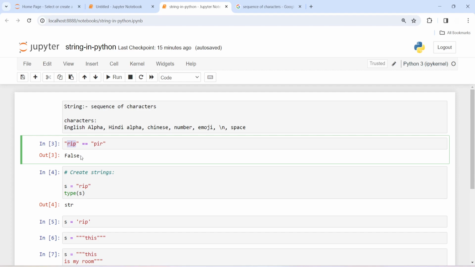So we can't say that a string is a group of characters, because in a string the order of characters matters.